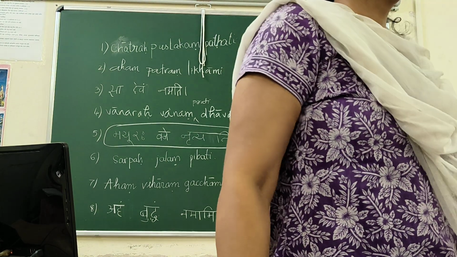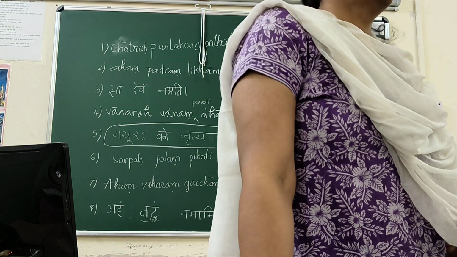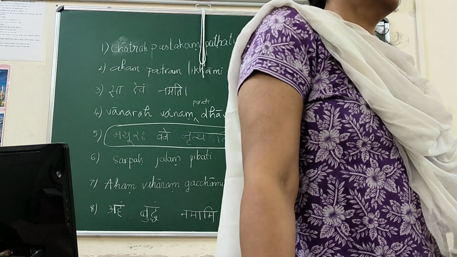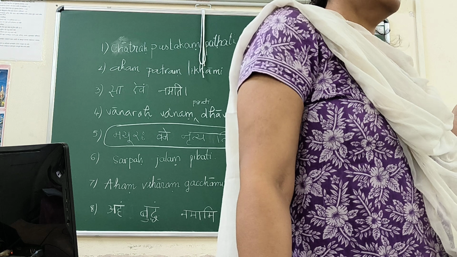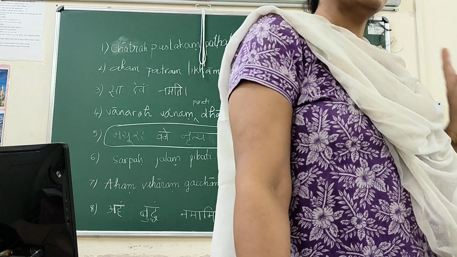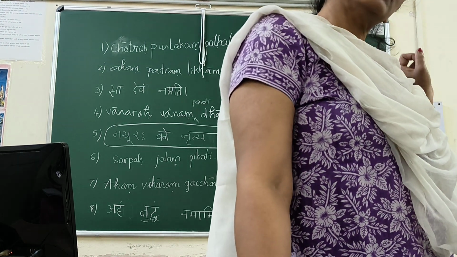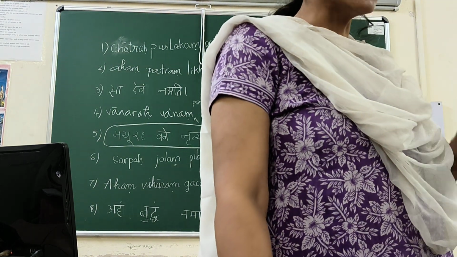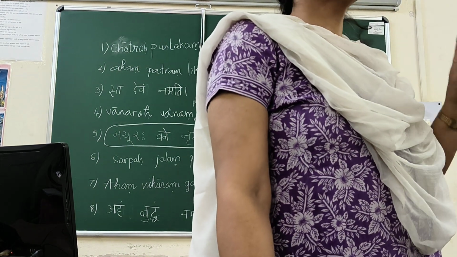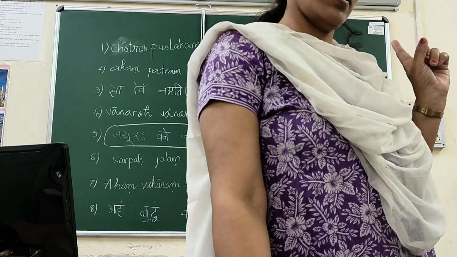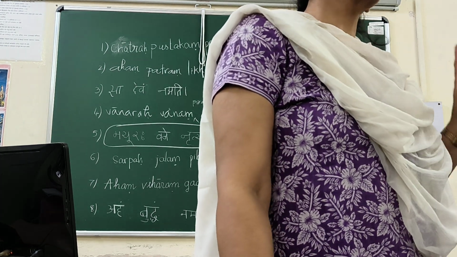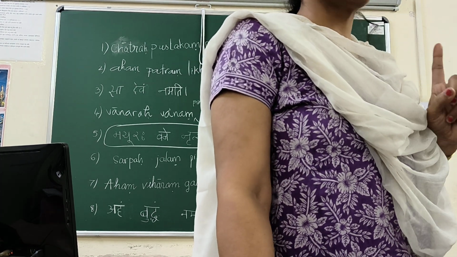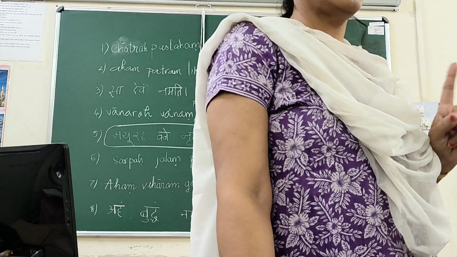I want to ask you, what is the subject of a passive voice sentence? The passive voice subject is balena, which is used in instrumental case. And the passive voice object is phalam, which is used in nominative case. It's not the subject. It's not the subject.